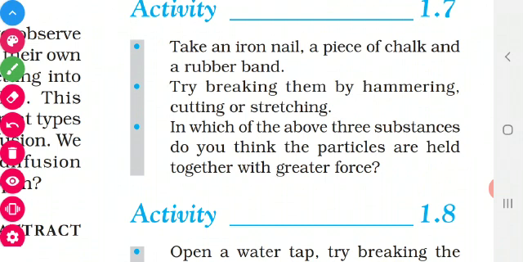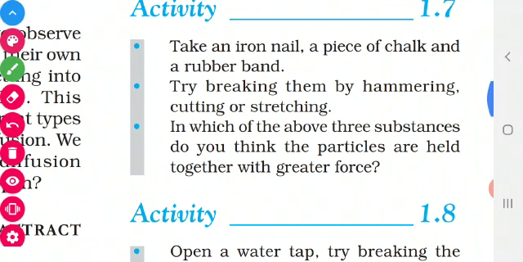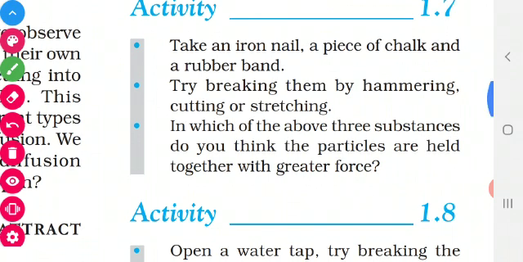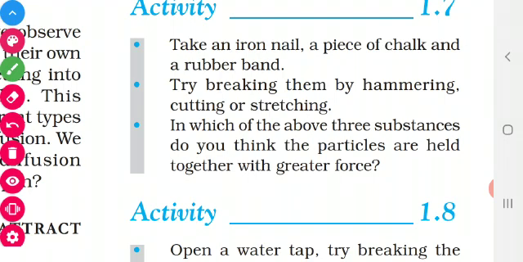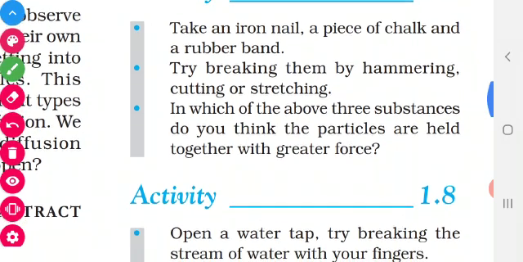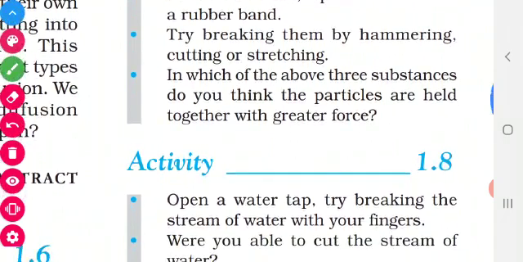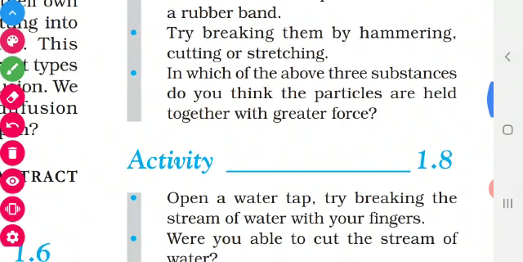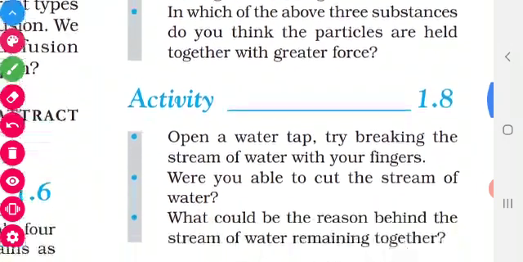So the attraction is not the same for all matter. It is different. What does it mean? Iron nail has strong attraction. So we have to apply more force to break that. Chalk piece, compared to iron nail, is less. So a little force can be applied to break that. Rubber band, the force of attraction is very less. So a small stretch is enough. So it means that all the particles are not held by the same force. The force differs from one molecule to another molecule.